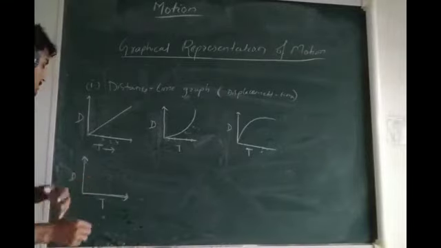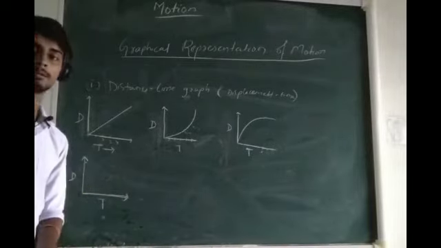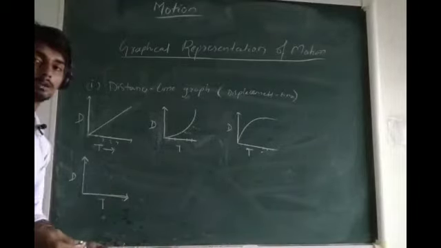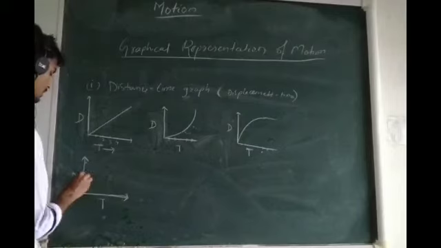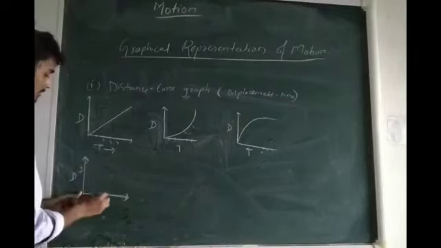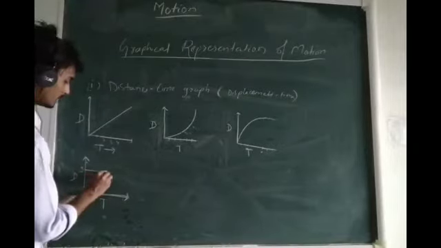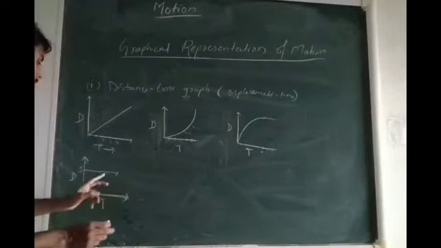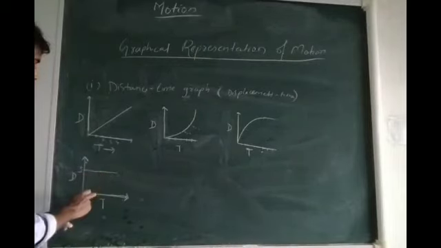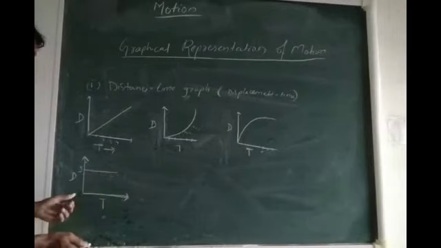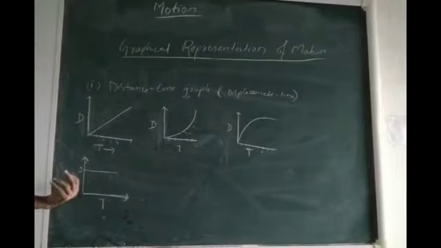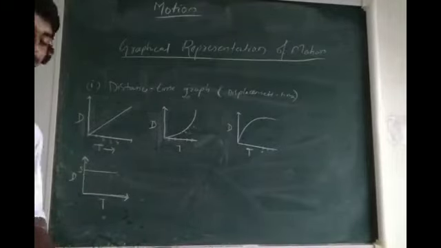The same thing happens if the body has covered 5 meter, and after 5 meter the body is at rest, and we are plotting the graph. Let's say this is our 5. So after covering 5 meter, the body is at rest. The graph will be like this, which will be parallel to the time axis. Right. So this will be the distance time graph for a body which is at rest.